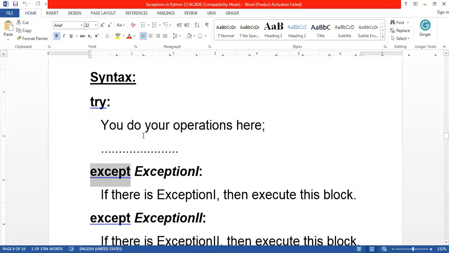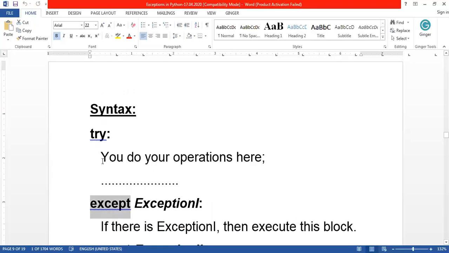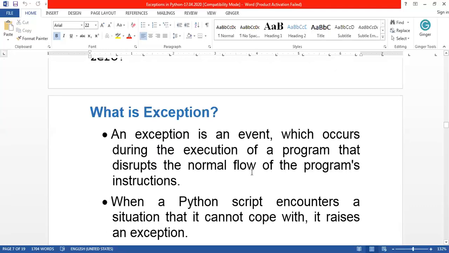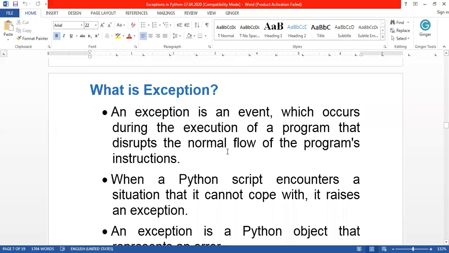So for handling this error, we are using a try block and the except block. Before that, you should know what an exception is. As I already shared with you, an exception is an event that occurs due to an error in the program. If any error occurs, that is an event, and that event is nothing but an exception. So an exception is nothing but an error event.